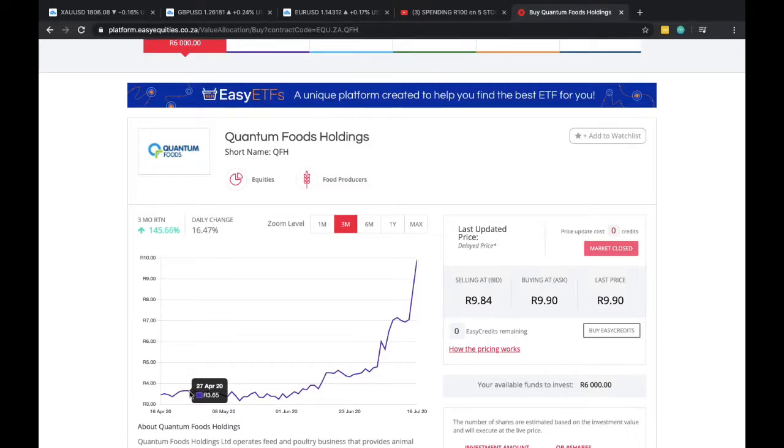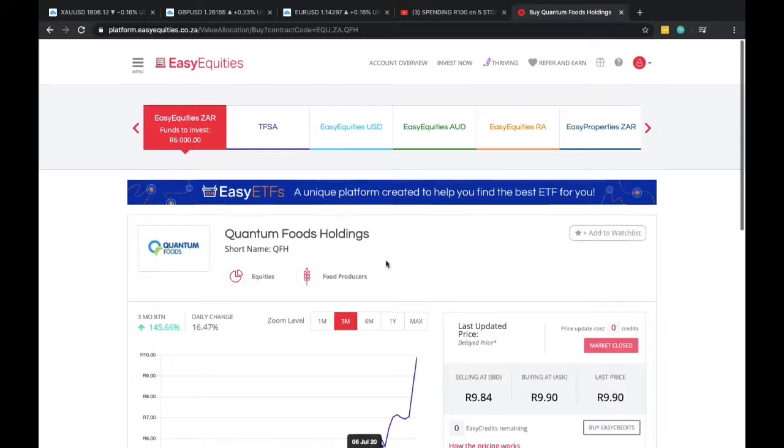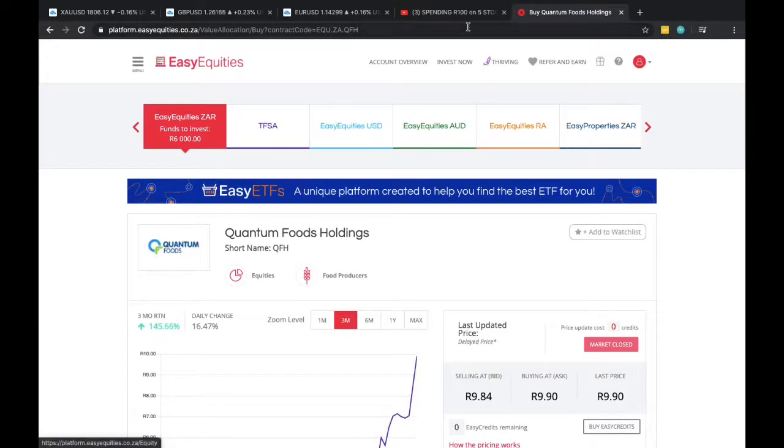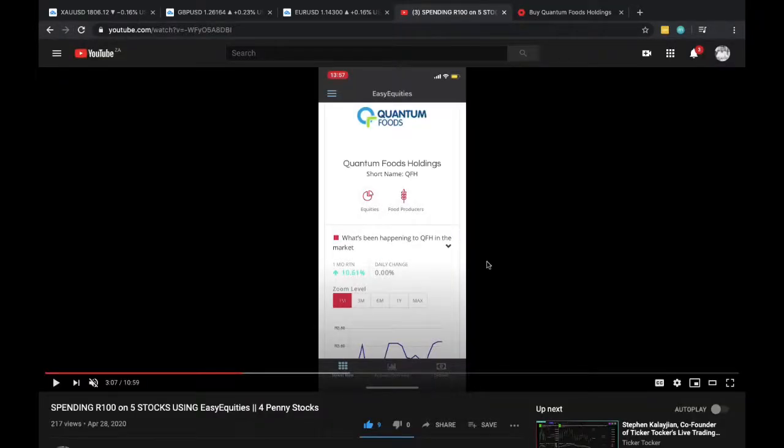Which is pretty cool, considering that most of the accounts that I know of, or people that talk to me about their stock bundles or their Easy Equities account, is normally in red. To have something at 100% is, I think, incredible. So yeah, out of 2 stocks, I'm winning on it at 120%. I'm just going to be using round numbers, but yeah, Quantum Foods coming in clutch.